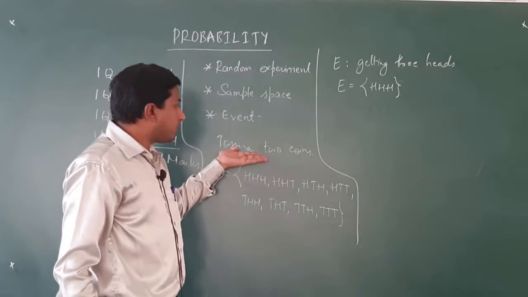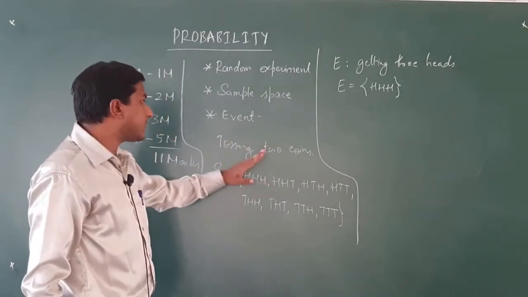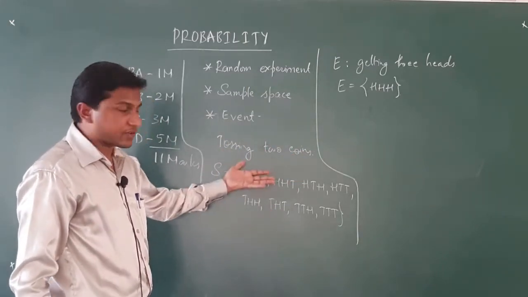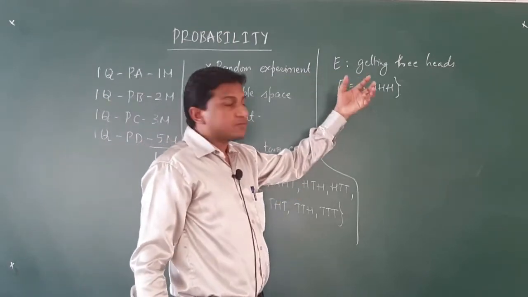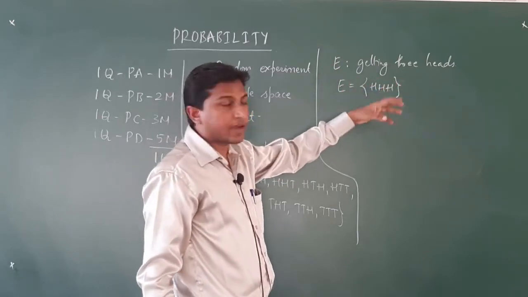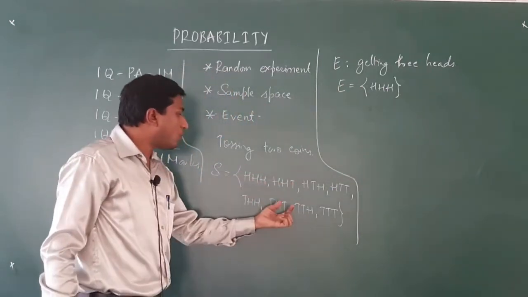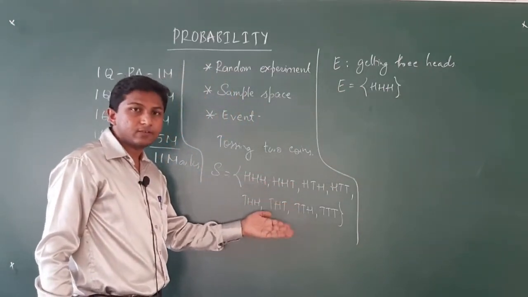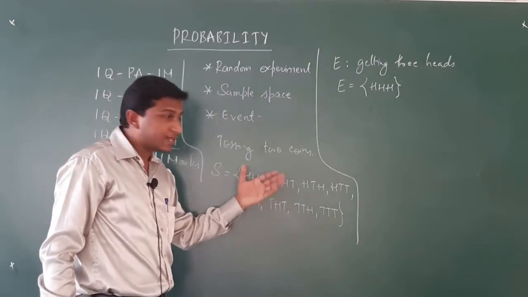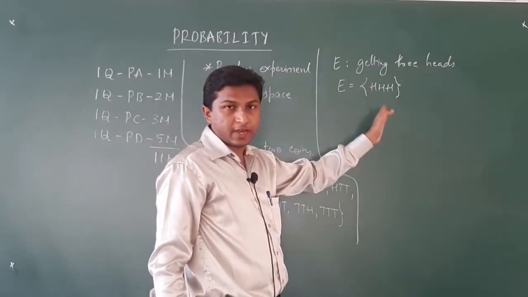So what did we do? Recalling again, we started by taking a random experiment. That random experiment is tossing 3 coins. We wrote the sample space of that random experiment. Then we saw, given a situation E such that getting 3 heads, which are the outcomes wherein we are getting 3 heads. This is the only outcome wherein we are getting 3 heads. Hence we can write set E as the singleton set {H, H, H}.